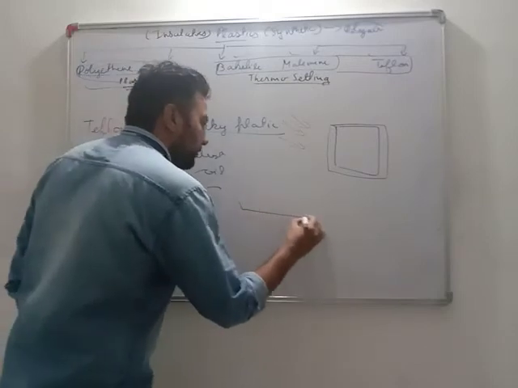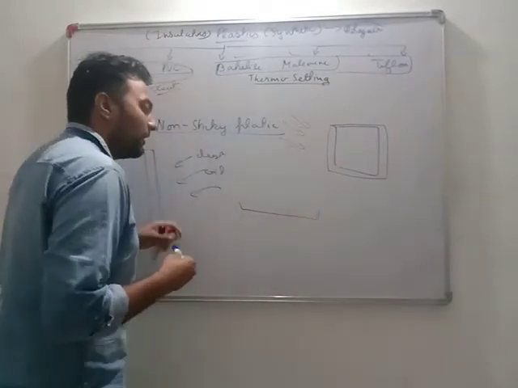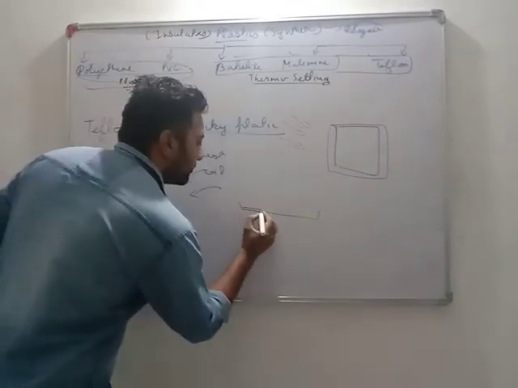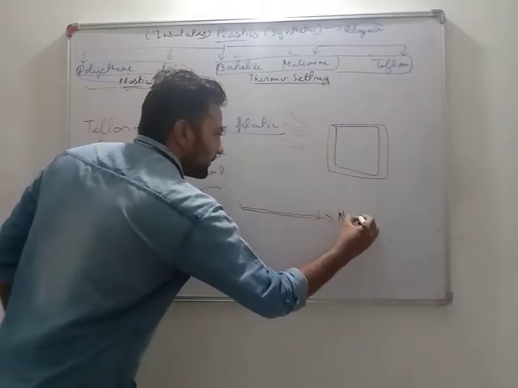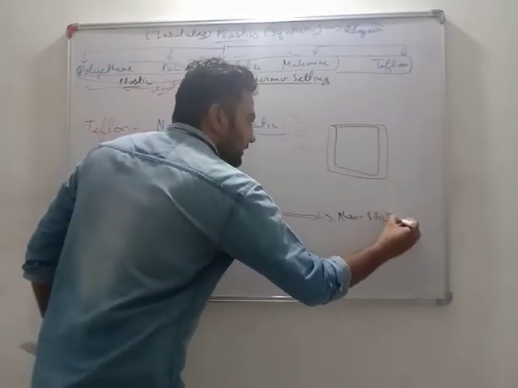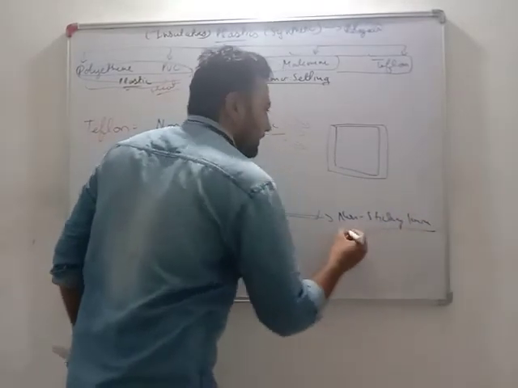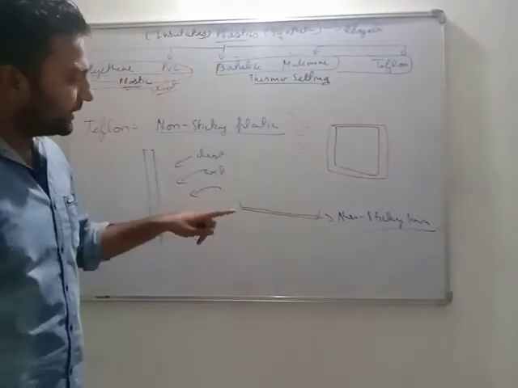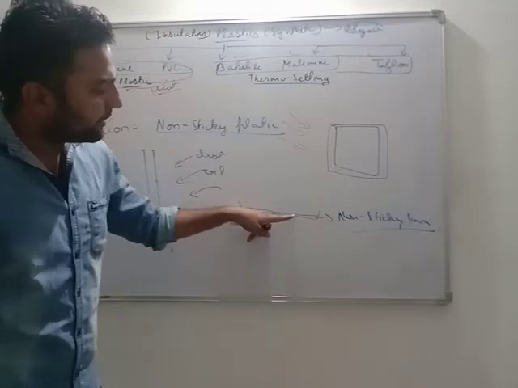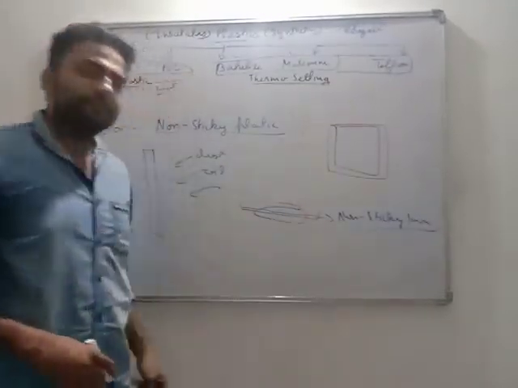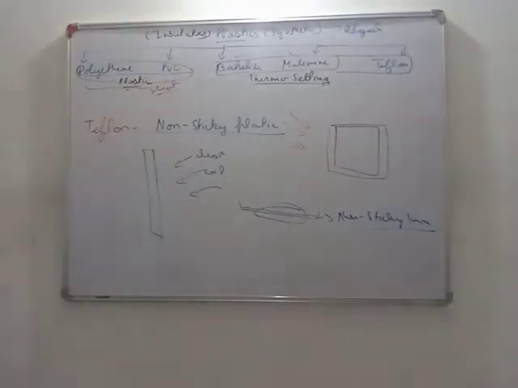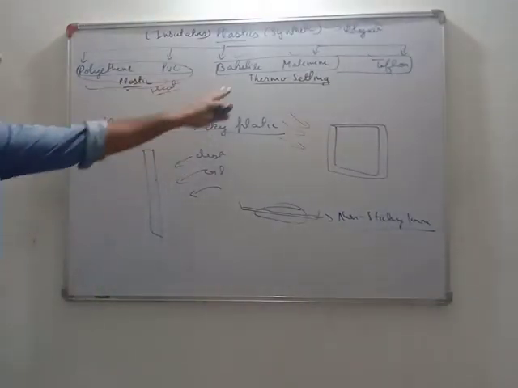Moreover, many cooking utensils have a Teflon layer on them. You might have heard the name non-sticky tawa, or non-sticky oven. This is nothing but a Teflon layer on it, because of which our material will not stick to the pan. Okay dear students, we have seen these things.